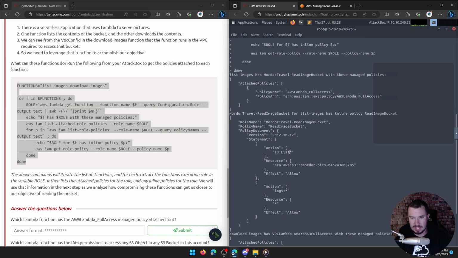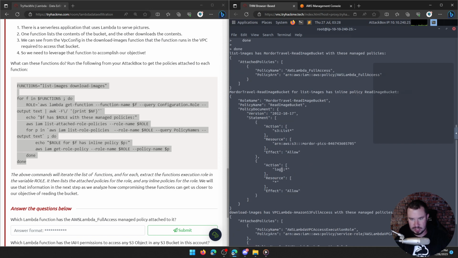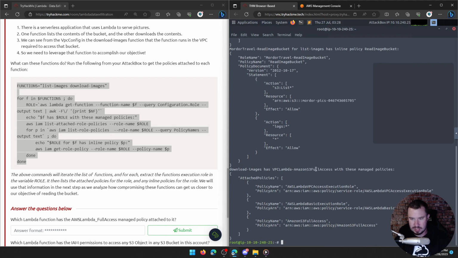And our action is S3 list, so we can list anything in the S3 bucket. It applies to the Mordor picks. The effect is allow. Action list, resource everything, effect allow. Download images has these managed policies. So here's the policy. It's a service role, VPC access execution role. We have this policy name, basic execution role, and then S3 full access. So we're going to somehow exploit these.